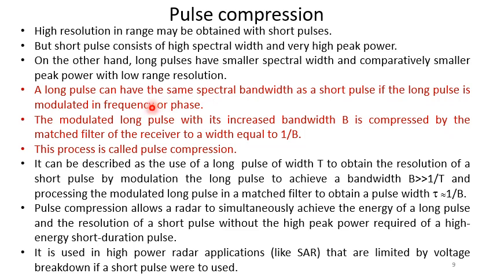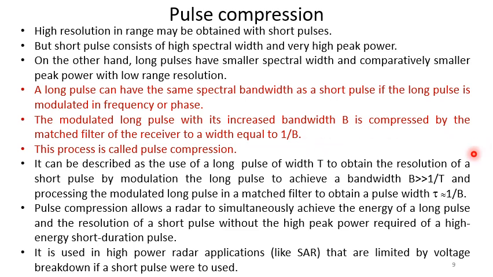is modulated in frequency or phase, because once we modulate it in frequency, that is FM, or PM, phase modulation, the bandwidth increases. The modulated long pulse with its increased bandwidth B is compressed by the matched filter of the receiver to a width equal to 1 by B. So this process is called pulse compression.